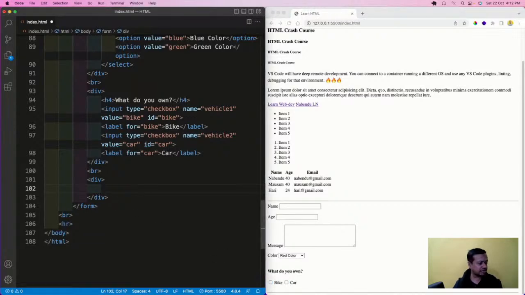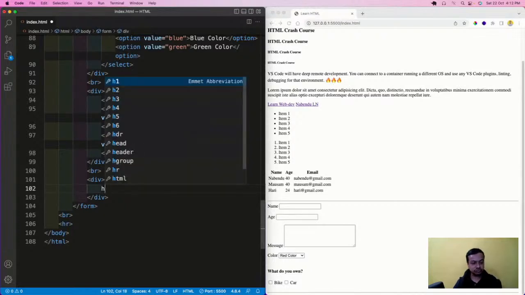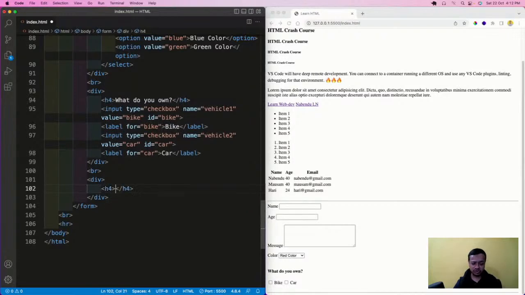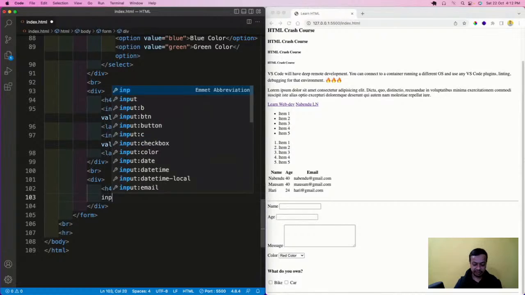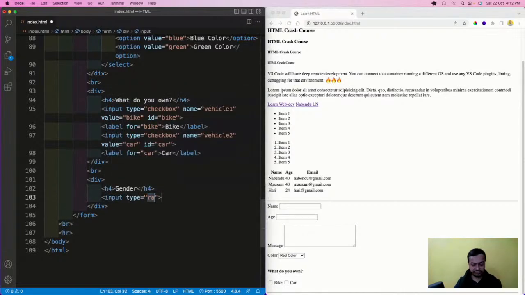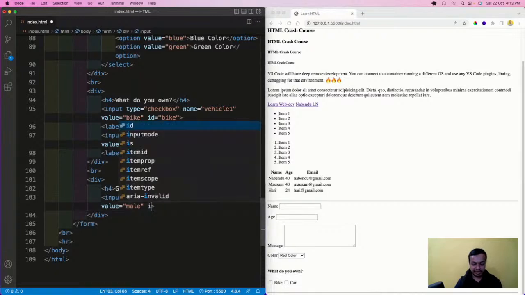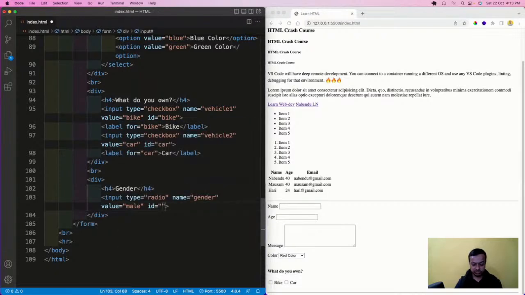Now here I'll go and we'll see the radio button. And in the radio section I will do an H4. Radio buttons are very common for taking something like gender and all. Then input type is radio, and the name is equal to gender, and value is equal to male, and id also I will make equal to male.